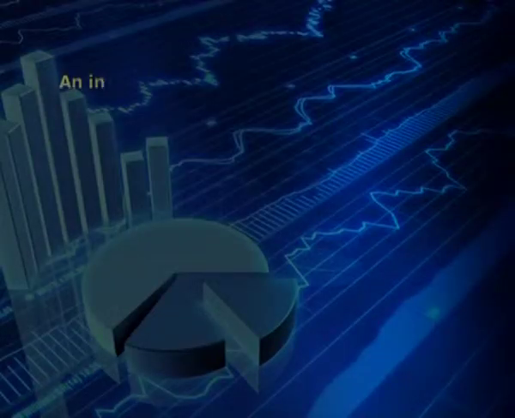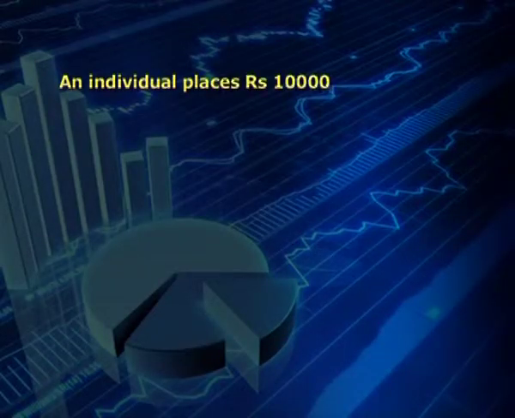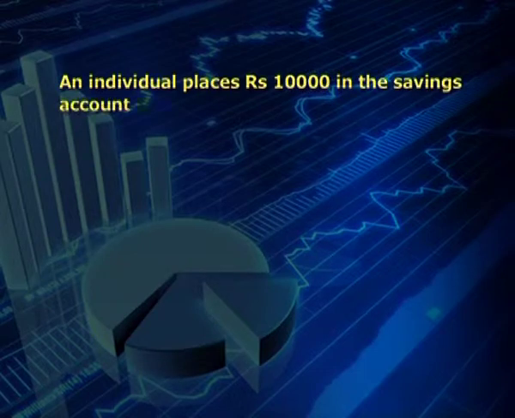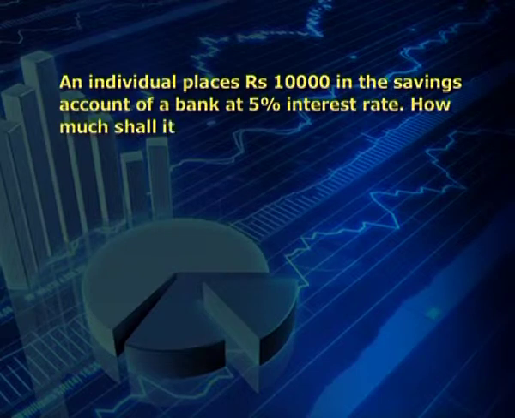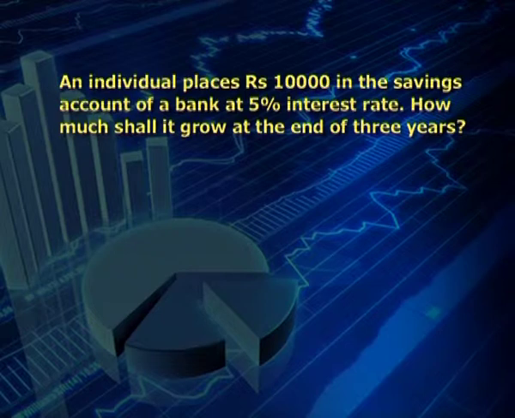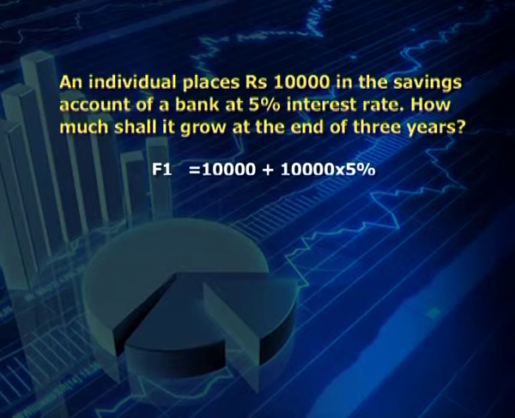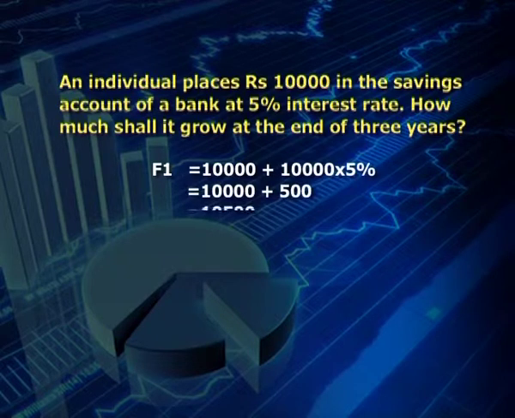is creating an annuity. An individual places rupees 10,000 in the savings account of a bank at 5% interest rate. How much shall it grow at the end of 3 years? By using the formula F1 equal to 10,000 plus 10,000 multiplied by 5% would result into an interest of 500. When added with principal, it would give rise to 10,500 rupees.